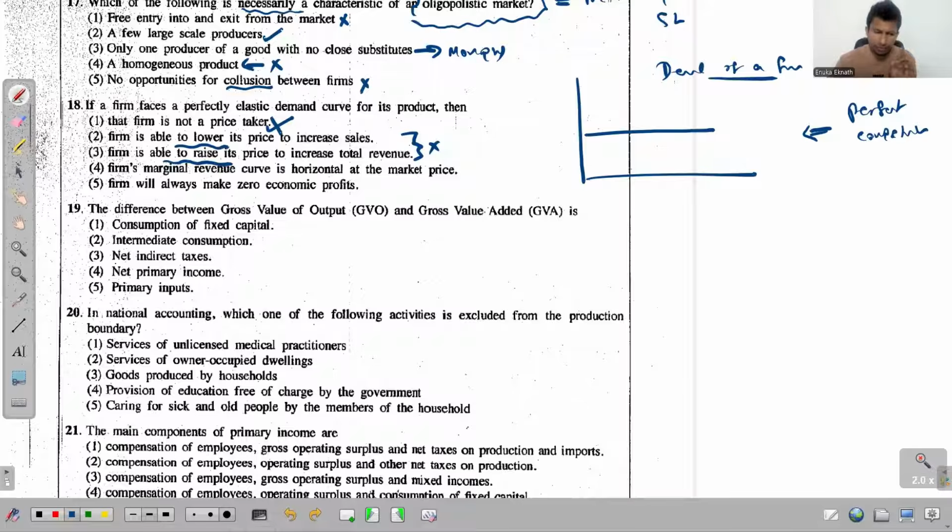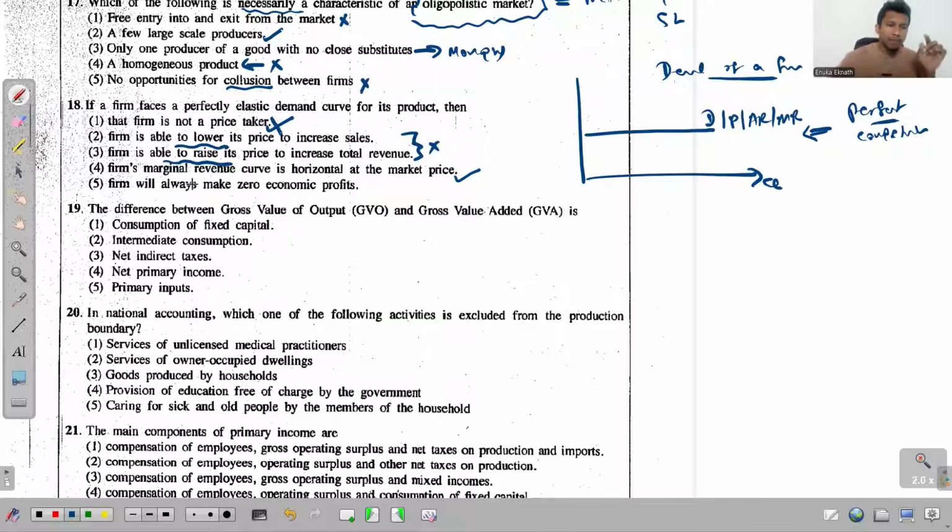100% true. If it's a firm in the perfect competition, and if this is their demand curve, all of these are equal. Demand, then price of the product, average revenue, marginal revenue, they all are equal. And if you draw the curves related to each one of these, there will be just one single curve, and that curve will be parallel to the quantity axis. So this is 100% true.